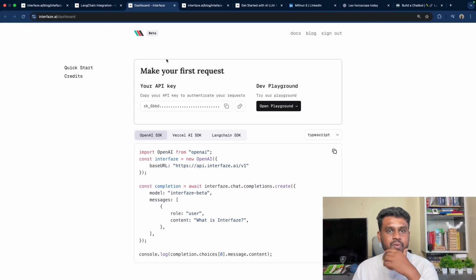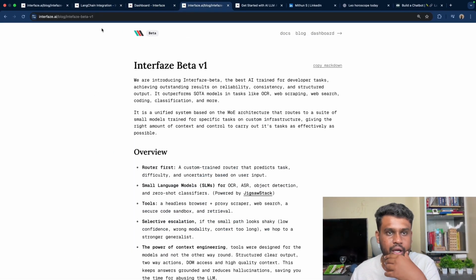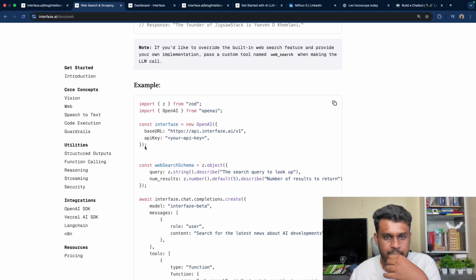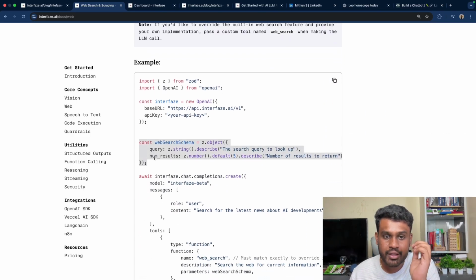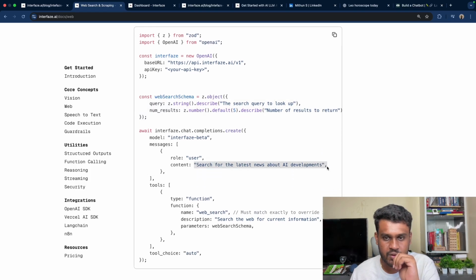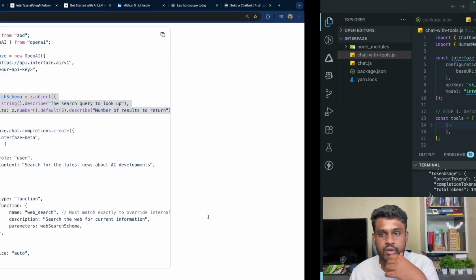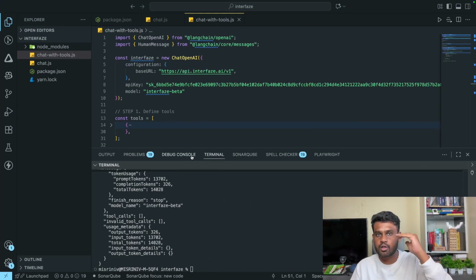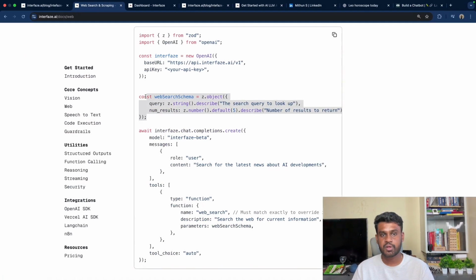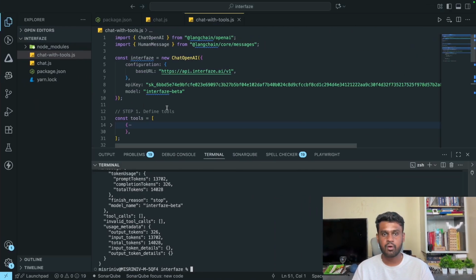And one more thing which is very much interesting for me, which you can try out, is whenever you go to this, you can specify a specific format. Like, I want it in this particular schema. So here we are telling it to search the latest news of AI developments, and you are just asking for a number of results like this. In the same way you can specify, I want it in this particular format, goods, bads, caution, something like that. So this is also a very interesting use case where you can provide a schema, like what format.